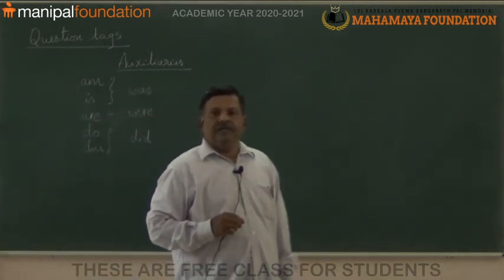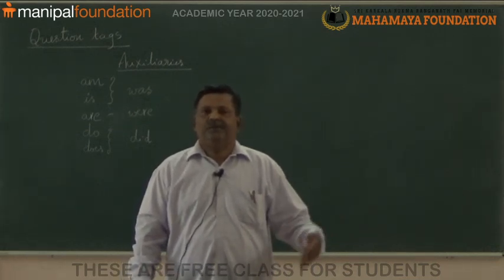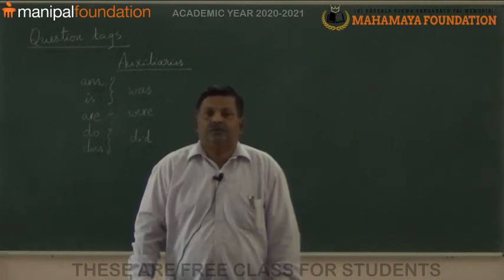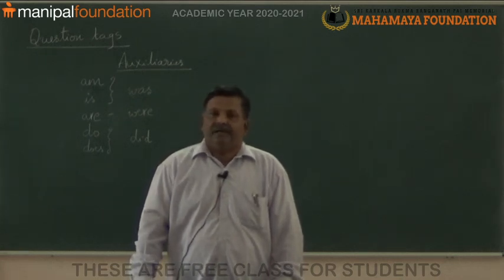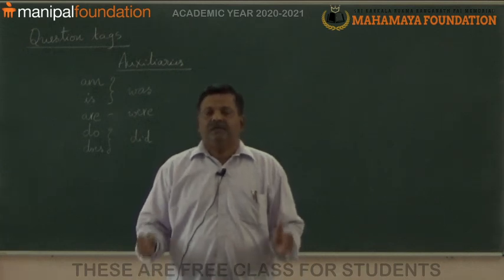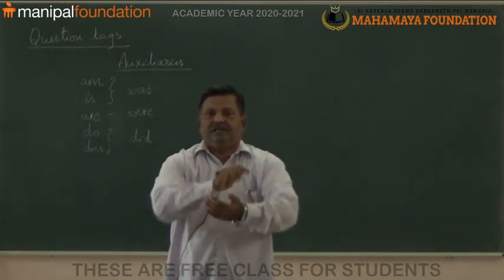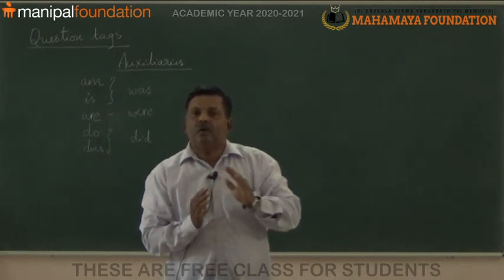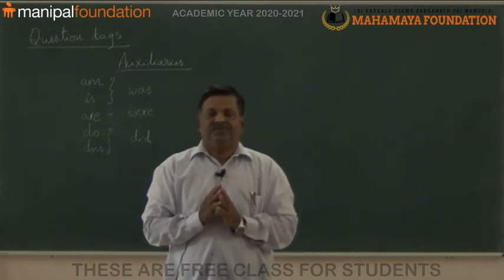So, do is used in first person. I go there; negative, I do not go there. Short form is I don't go there. I read English, I don't read English. I play cricket, I don't play cricket. Whereas in third person singular, does lagana chahiye. He goes to school; negative is he does not go to school. Short form is he doesn't go to school.